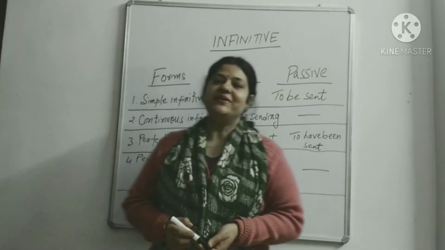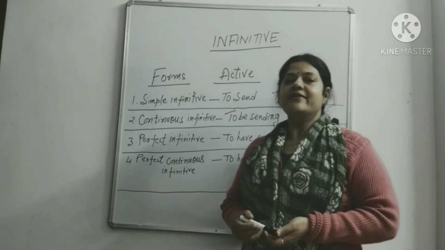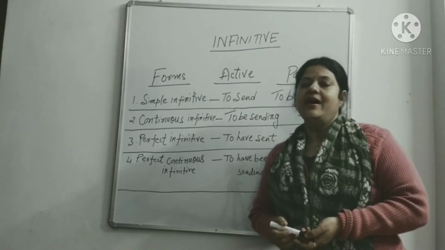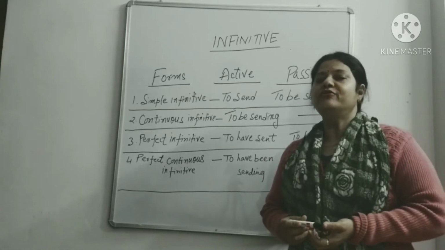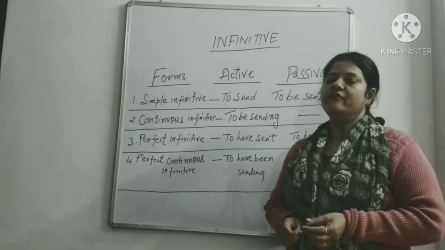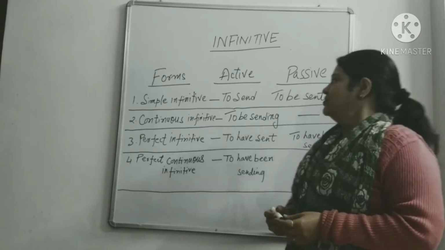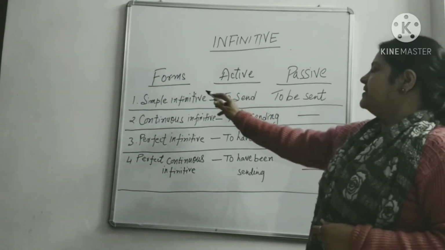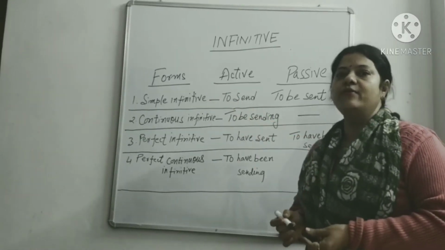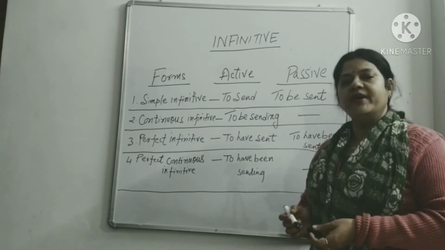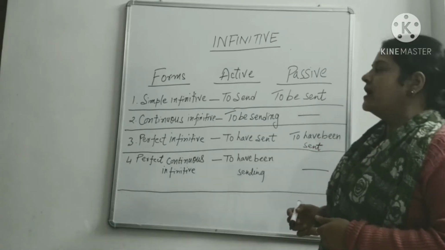So, dear students, today again I have come with the same topic, that is infinitive, and today I would be telling you about the forms of infinitive. तो आज मैं आपको infinitive के forms के बारे में बताऊंगी. So let's see that there are 6 forms of infinitive, 4 in active voice and 2 in passive voice. Let's see how.